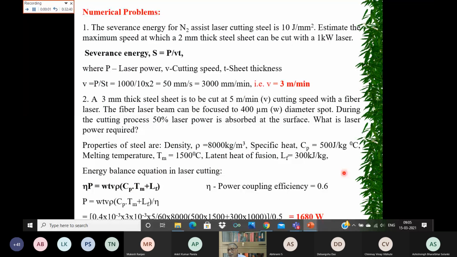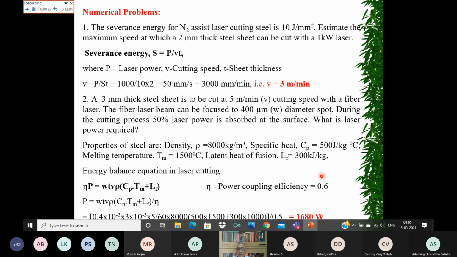Okay, so a couple of numerical problems are given here pertaining to laser cutting and laser drilling. You can go through these things, and next week we can again dwell upon this before we go for a class test or so.